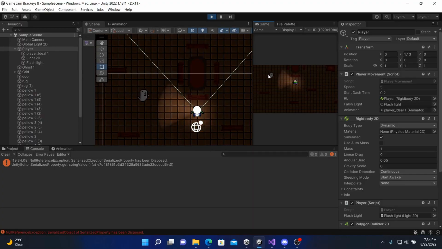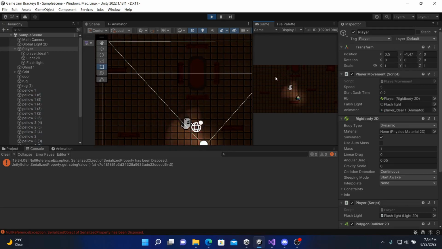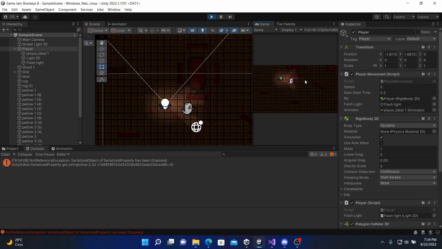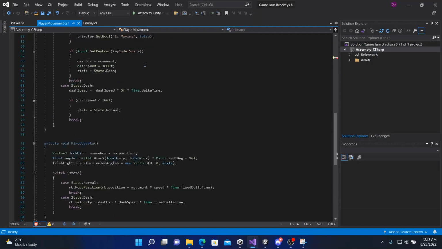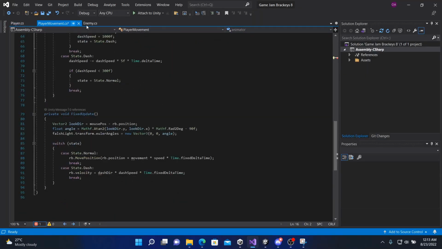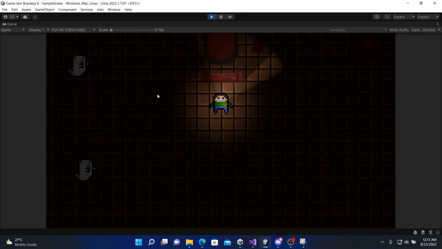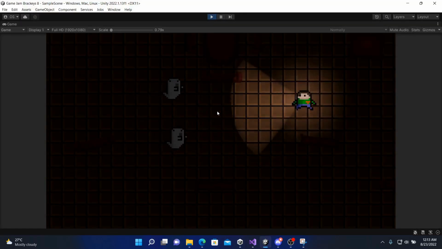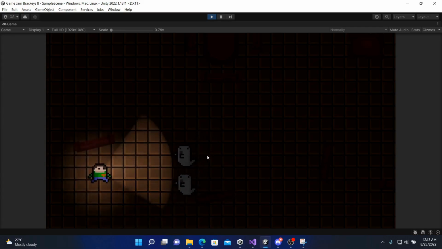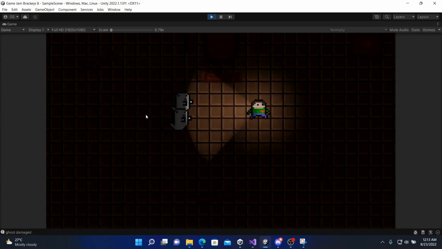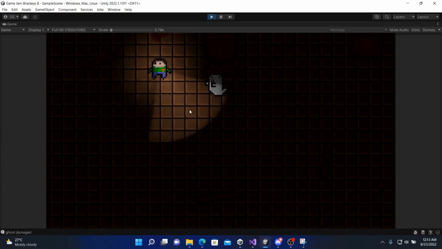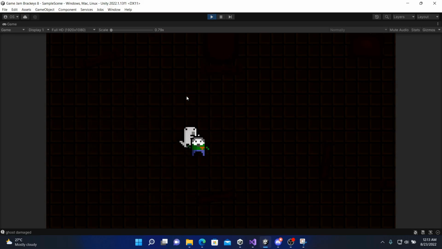As you see, okay, there is a problem. Hold up, I guess I fixed it now. Now it should damage the enemy. Let's take a look. So as you see, when I left click, it turns to ultraviolet color and damages the enemy. See? And here is this screen.